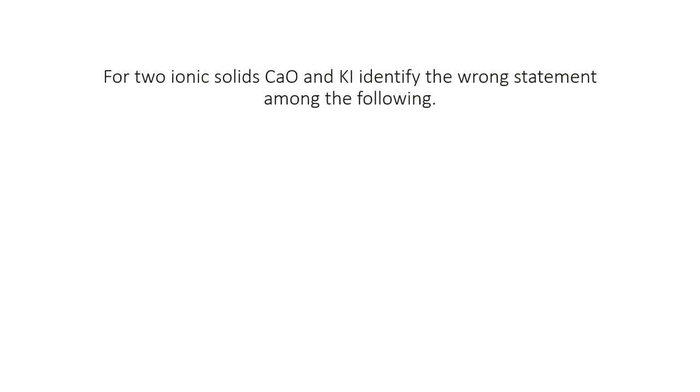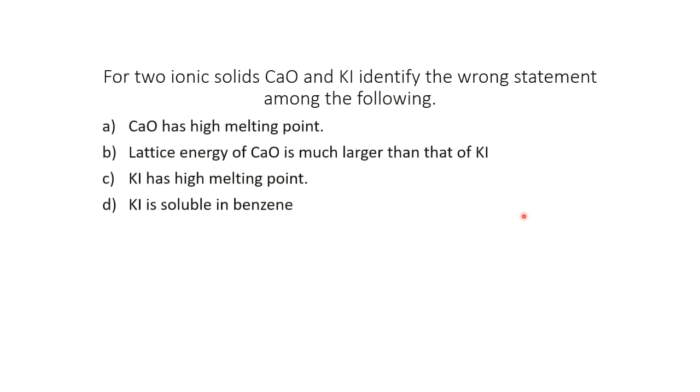Next, for two ionic solids, CaO and KI, identify the wrong statement among the following. These are the four statements. First, ionic solids have a high melting point. Yes, this is right; CaO has a high melting point. Second, the lattice energy of CaO is much larger than that of KI. Yes, its lattice energy is more because of the Ca2+ charge. K has a plus 1 charge and Ca has a plus 2 charge. When charge increases, lattice energy increases. So this is the right option.